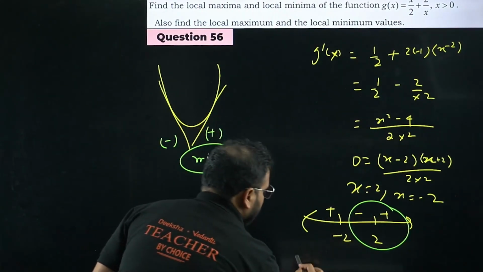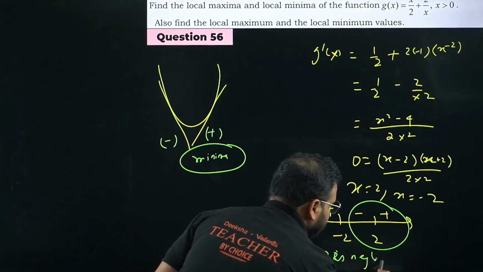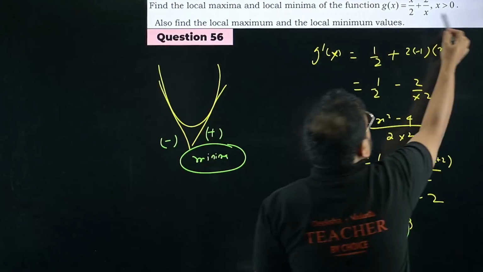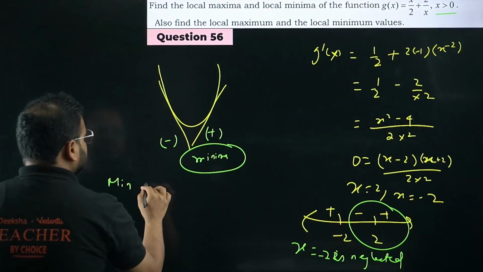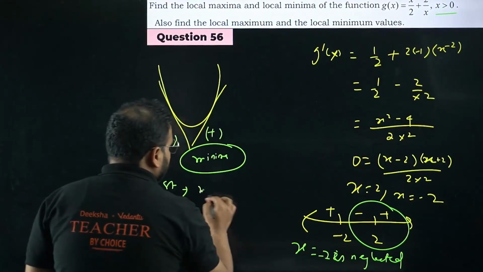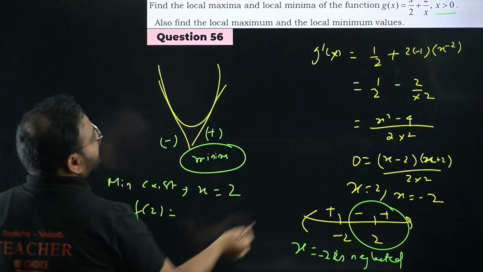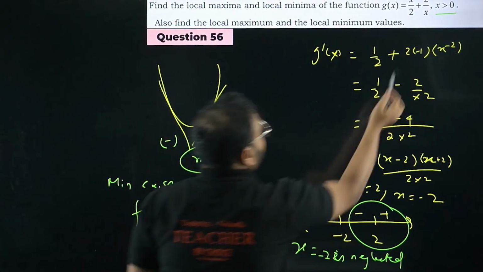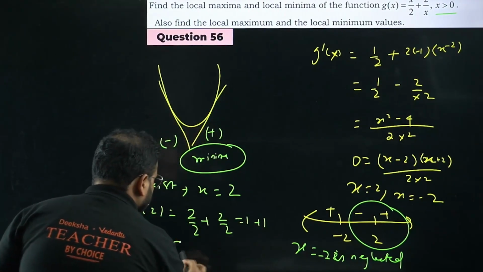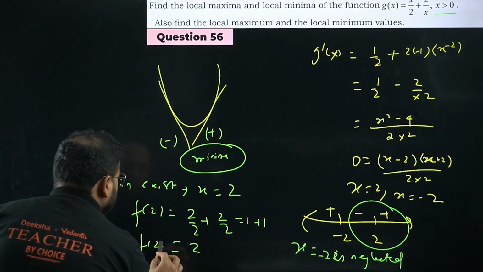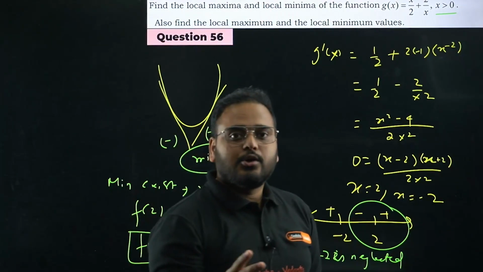Can you take this? X equals to minus 2 is neglected. Reason being, x is positive. Okay, so it means your minima exists at x equals to 2, and the value of the function at 2 is nothing but f of 2 is, please check here, 2 by 2 plus 2 by 2, you get here 1 plus 1. How much is that? Simply 2. So f of 2 value is simply 2. Please check. So this is your answer for question number 56. Answer is 2. Let's move on now.